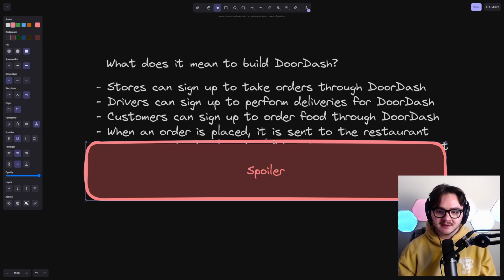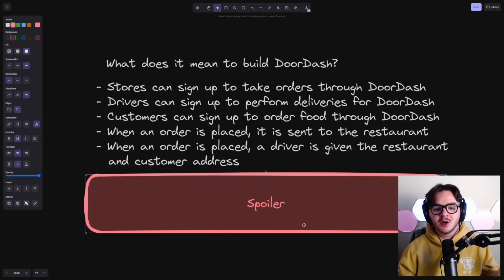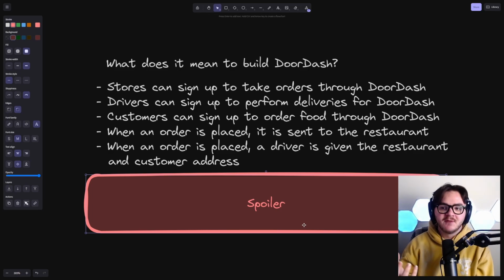When an order is placed, it's sent to the restaurant, duh. And of course, finally, when an order is placed, a driver is given the restaurant and the customer address. That's kind of all you need for a basic MVP.